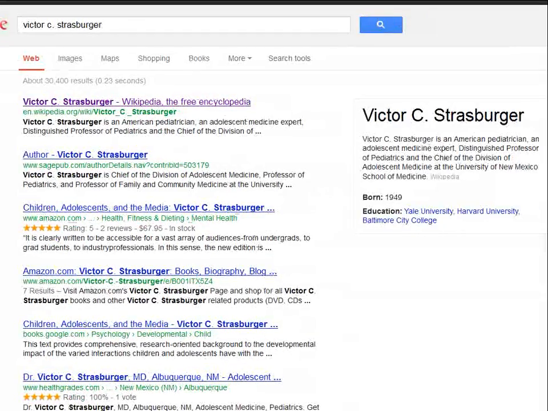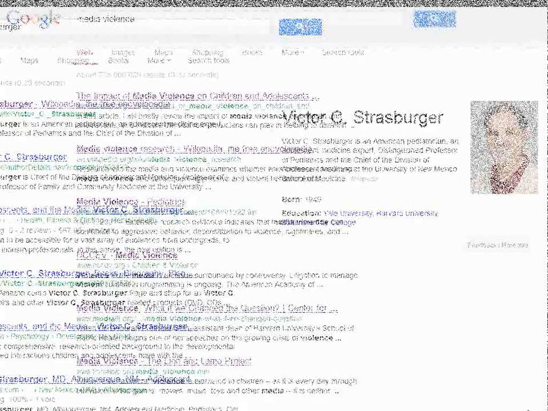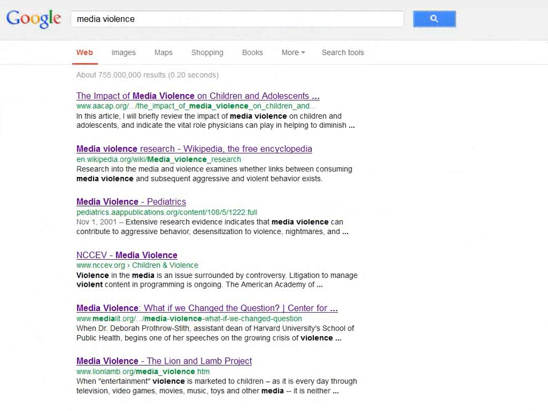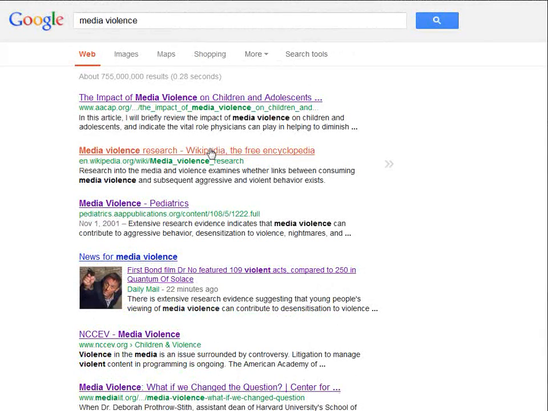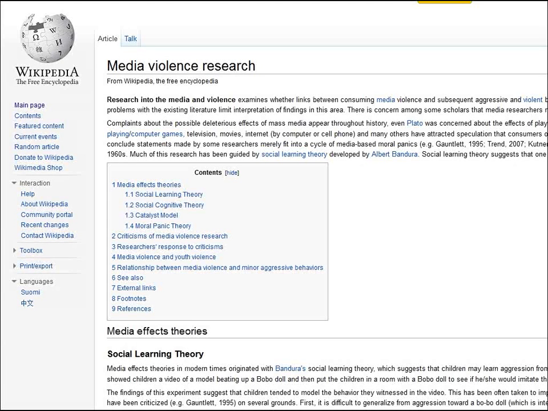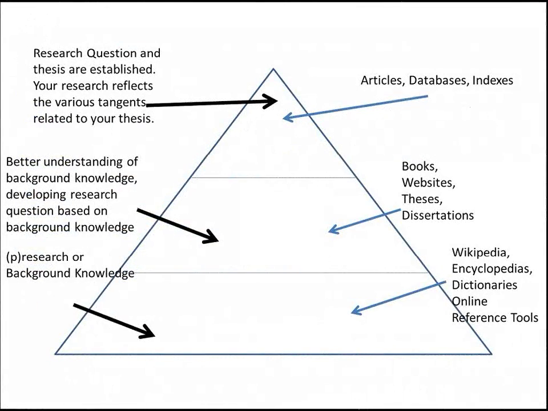Let's take a look at the Wikipedia article on this topic. Wikipedia often provides good background for a topic, or what we have been calling pre-search. Traditionally, when an instructor does not want you to cite a Wikipedia article in a paper, this does not necessarily mean that you cannot use it in your research. Let me explain. Some Wikipedia articles provide excellent background to a topic. It can provide good pre-search. However, traditionally, you do not need to make reference to it in your paper.